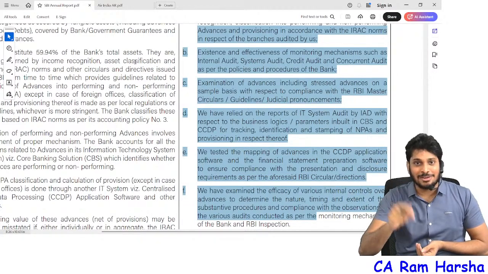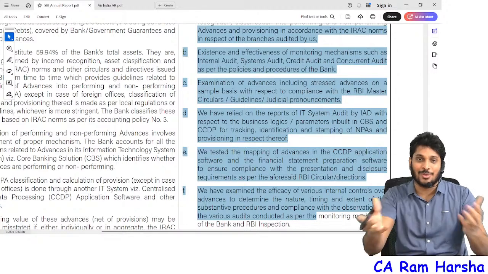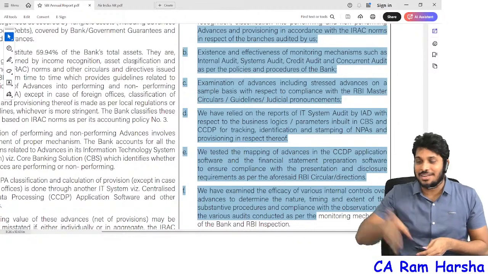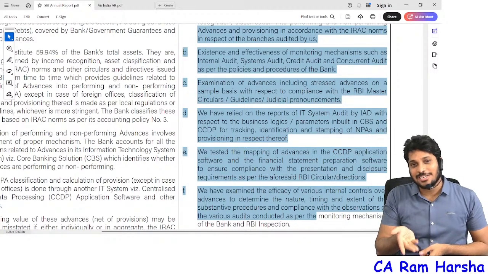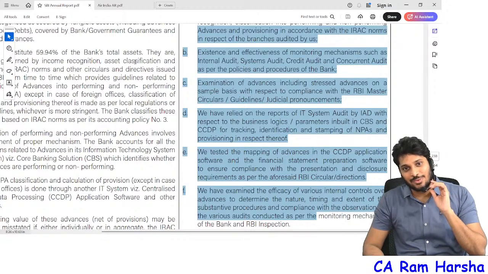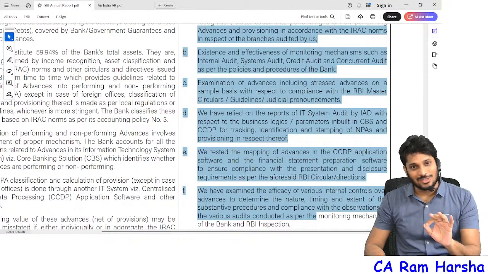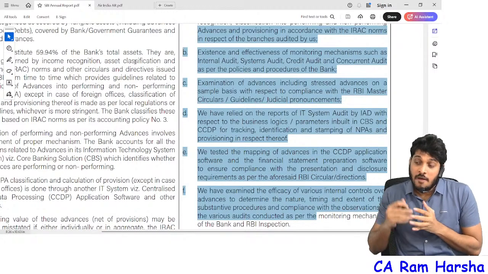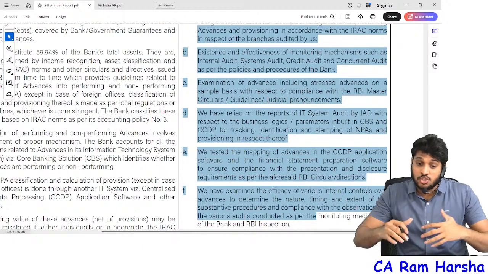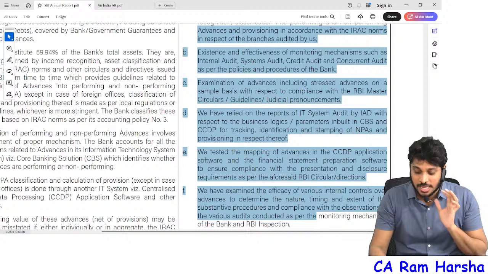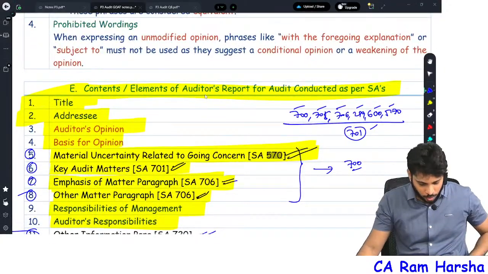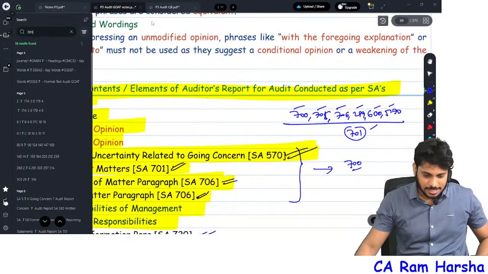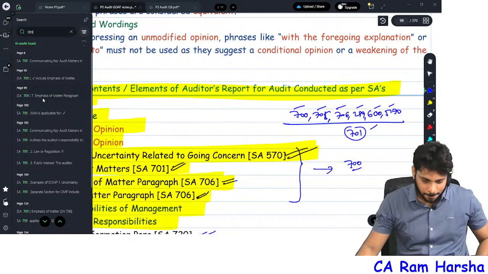Exactly. In the key audit matter, the auditor is also telling the shareholders how he is doing the audit on important items. How is the key audit matters paragraph useful to the shareholders? Technically, it is not useful. Simply, we are just telling the shareholders how we generally perform our audit. We are showcasing our skills to the shareholders. You see now. What is a key audit matter? Just a minute. I will straight away show you.